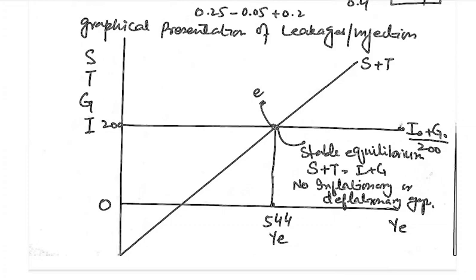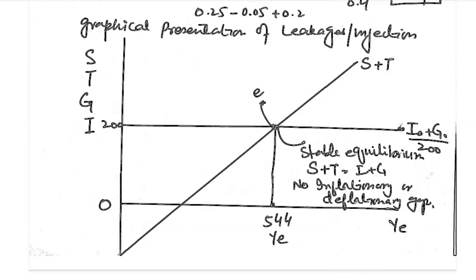leakages, because S is a positive function of Y, and T is a positive function of Y, so S plus T is also a positive function of Y, showing that along with the increase in income S plus T increases. And the national income, as we have previously stated, through the leakages and injection method is in equilibrium where leakages are equal to injections.